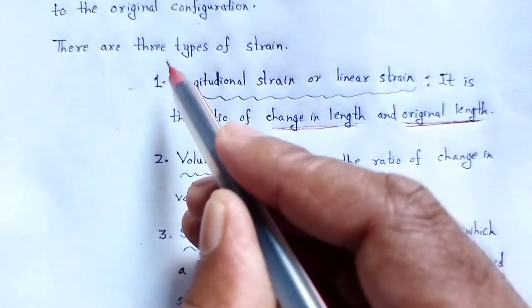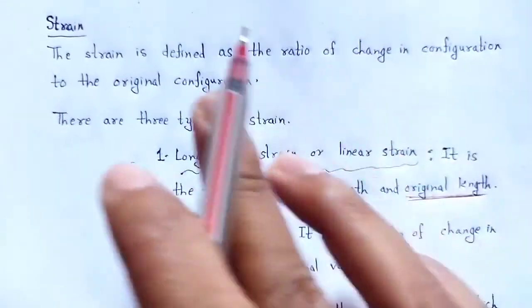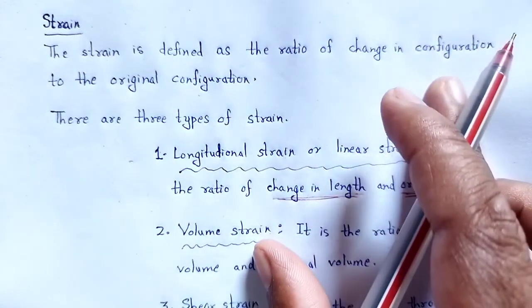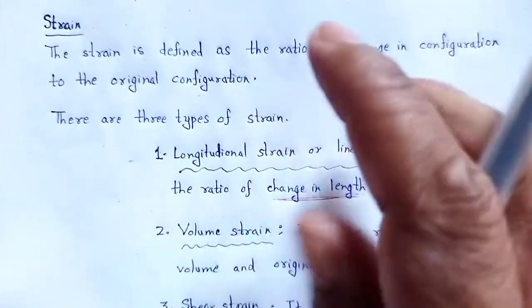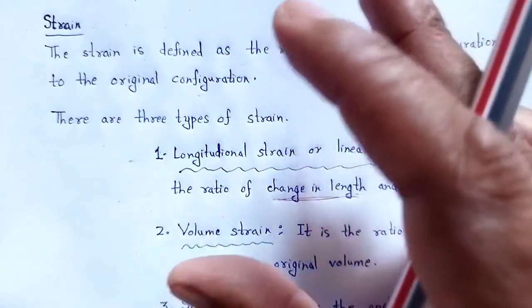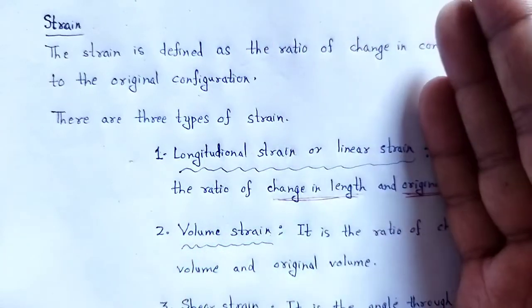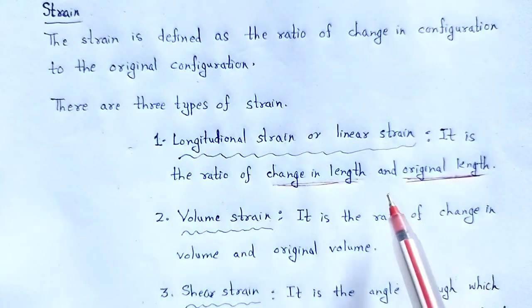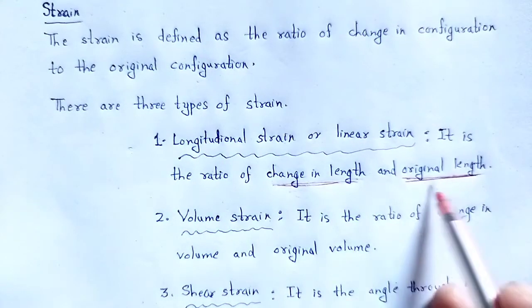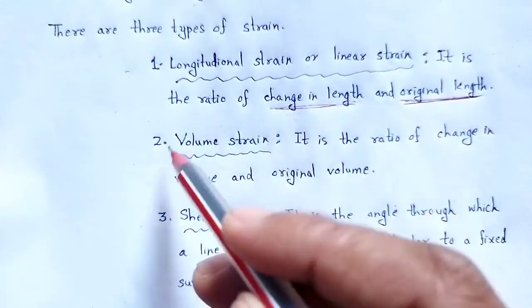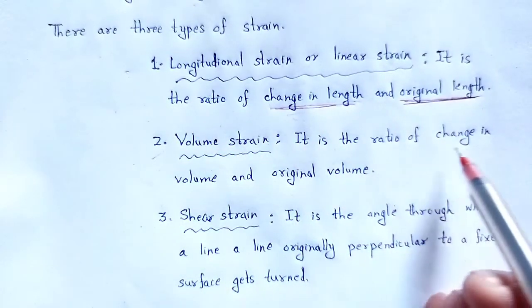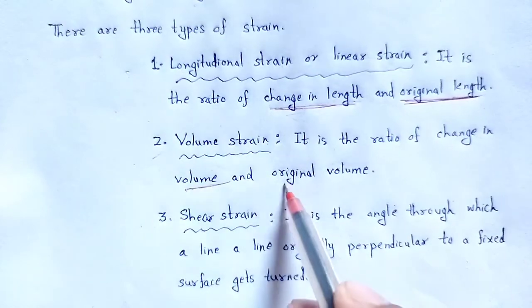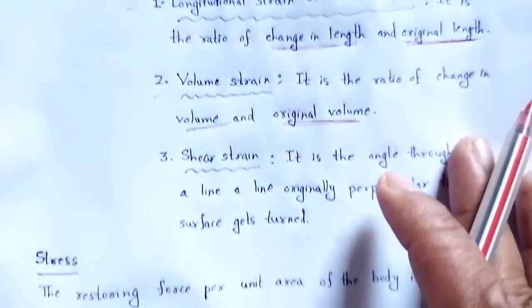Since it is longitudinal strain, it is the change in configuration relative to the original configuration. We compare the original configuration with the changed one. That's why longitudinal strain is the change in length to the original length. Volume strain is the ratio of change in volume to the original volume.